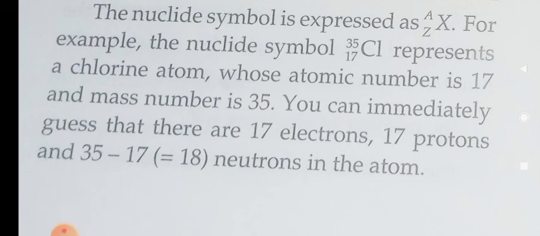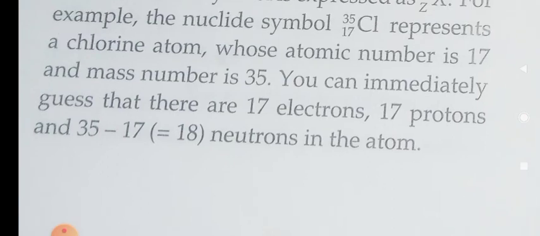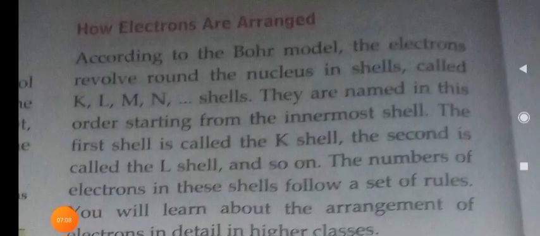How can we calculate the number of neutrons? We can calculate this by using the formula A minus Z, that is mass number minus atomic number. What is the mass number value? 35. When you subtract the atomic number 17, 35 minus 17 equals 18 neutrons in an atom. Is it clear?